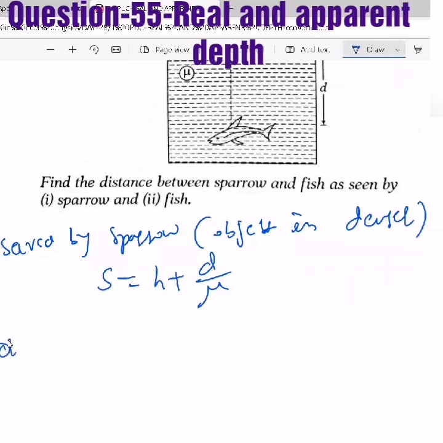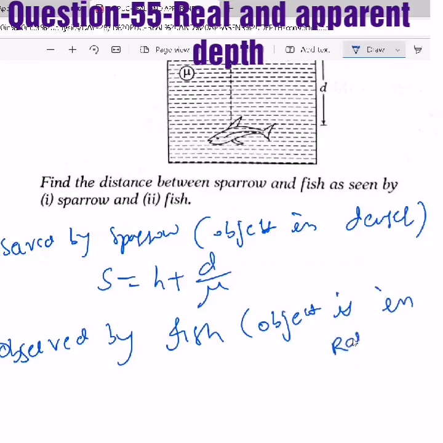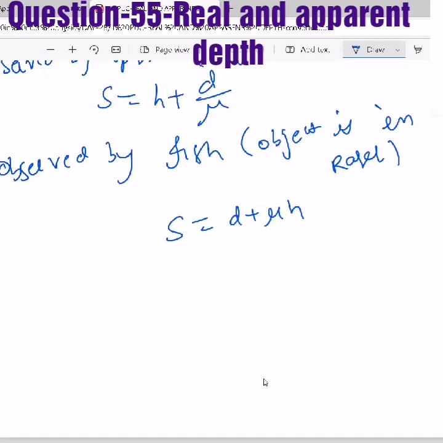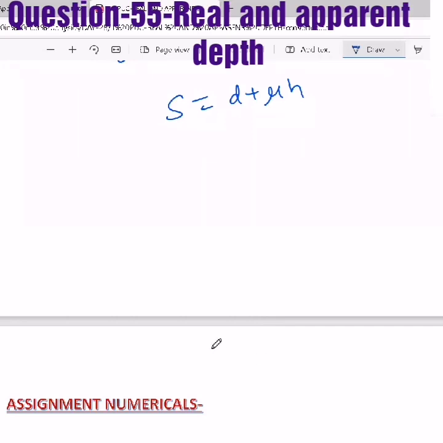Now similarly, observed by the fish. Now who is the object? The sparrow. Now the object is in the rarer medium. When the object is in the rarer medium, the apparent distance is d plus mu times the real distance. So this way, if you understand those questions, those situations, then it will become easy.